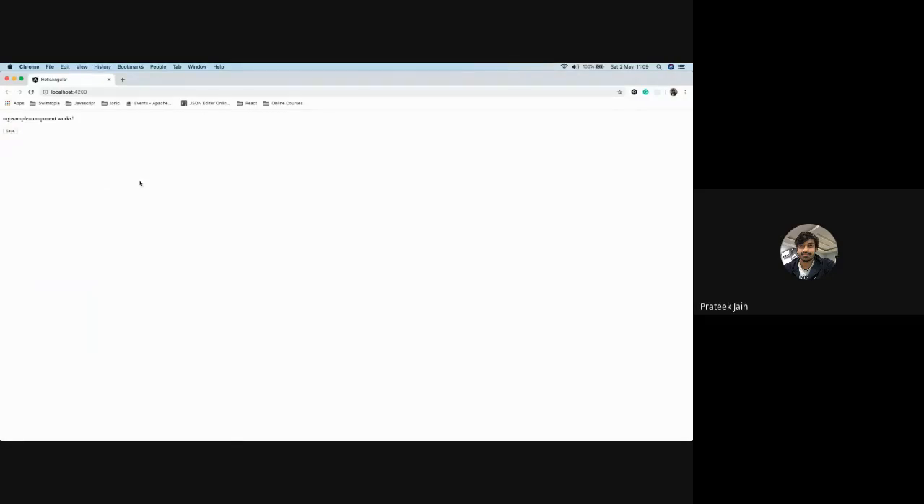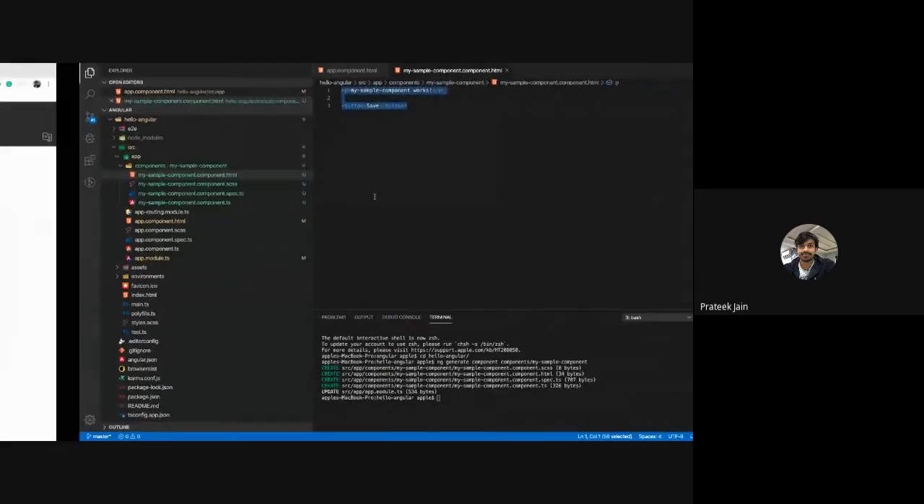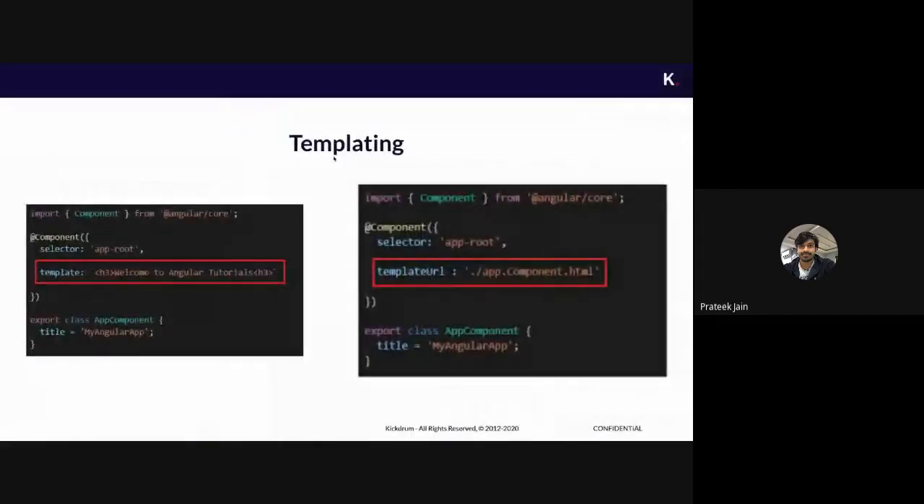So whatever you are writing here in the HTML is nothing but the template of your component. We call it a template. You can see the templates in the images. There can be two types of templates, but right now we will see only the right side, which is template URL. That is why we have these two types. If you have a simple component which has a small amount of HTML and tags, you can use the left side.